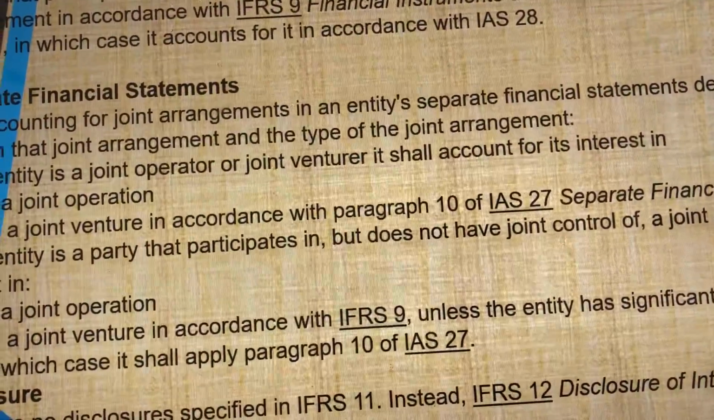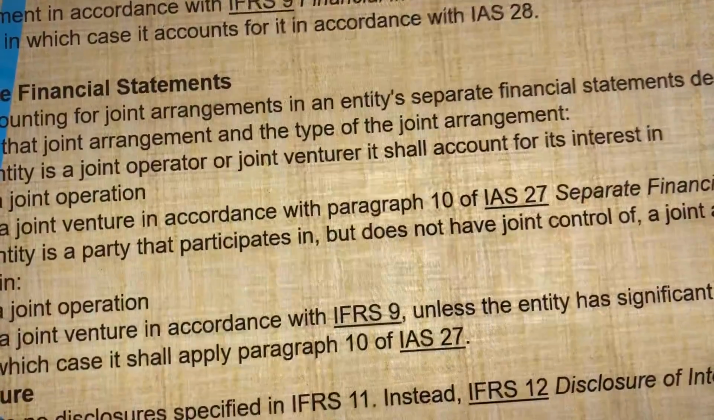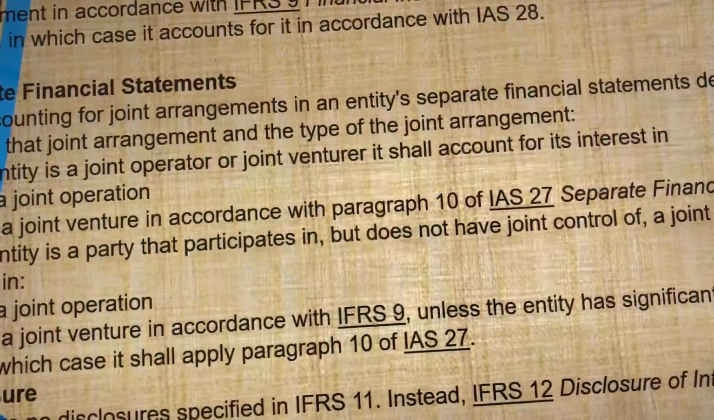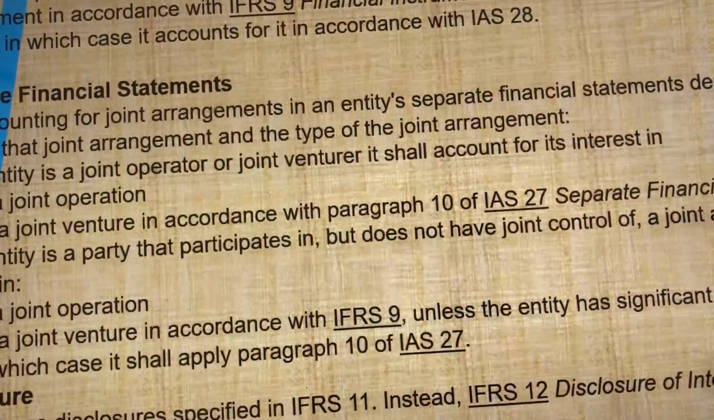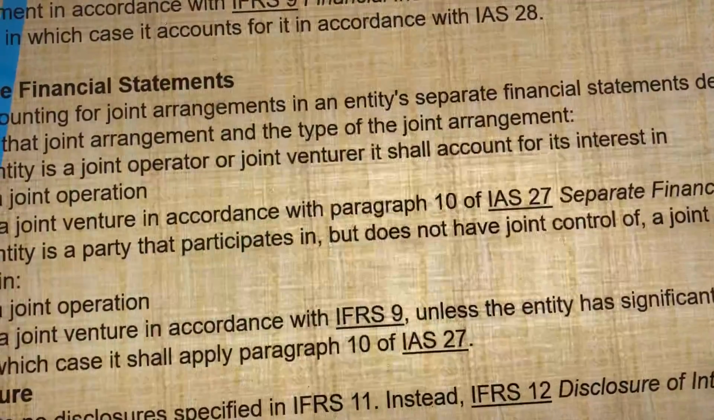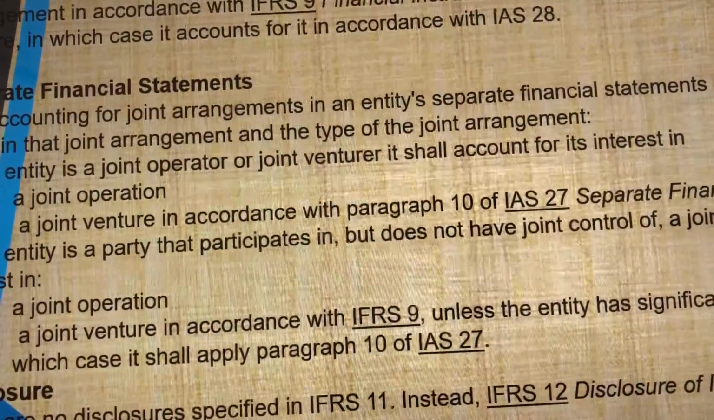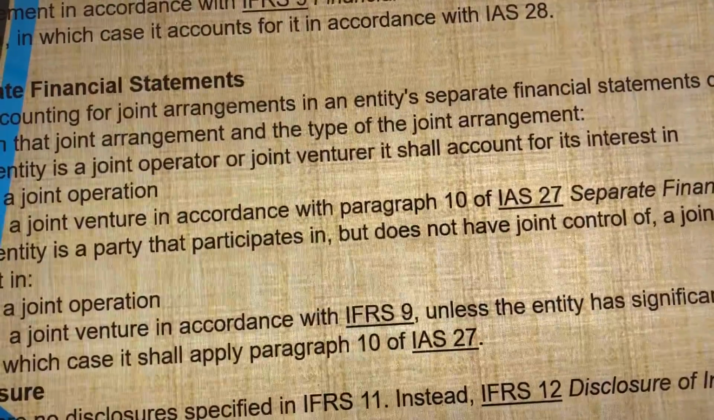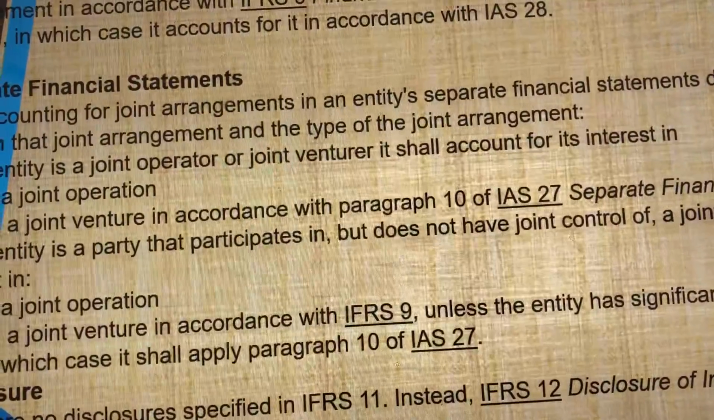Now let's explain joint venture. A joint venturer recognizes its interest in a joint venture as an investment and shall account for that investment using the equity method in accordance with IAS 28, Investments in Associates and Joint Ventures, unless the entity is exempted from applying the equity method as specified in that standard.